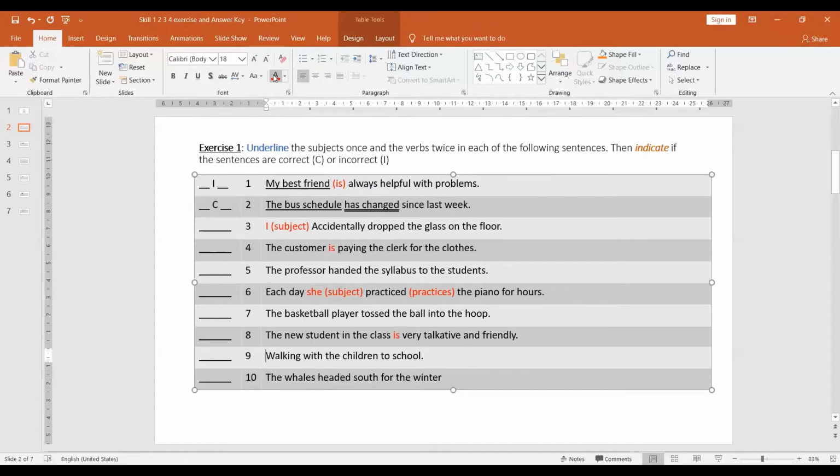"Walking with children to school." Again, there's no subject. I'm going to give it a subject, a mother, which means you can replace the mother with any other subject. The mother is walking with the children to school. Next: "The whales headed south for the winter." Is this correct or incorrect?